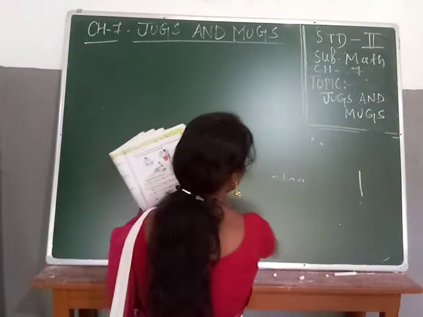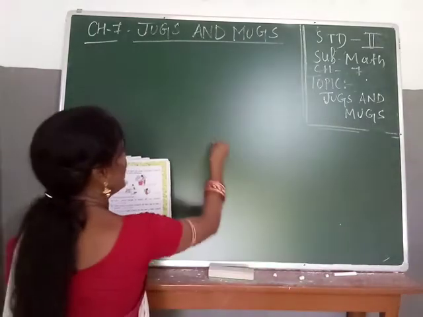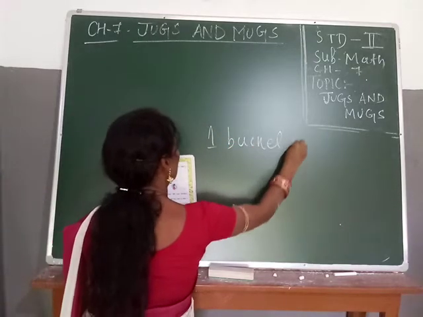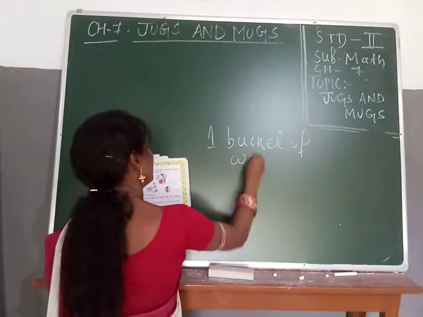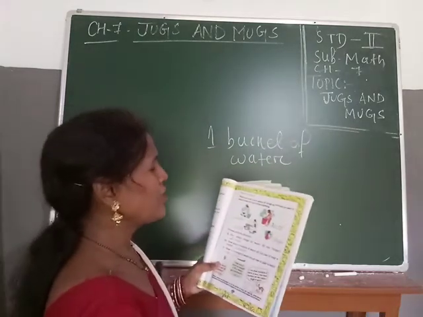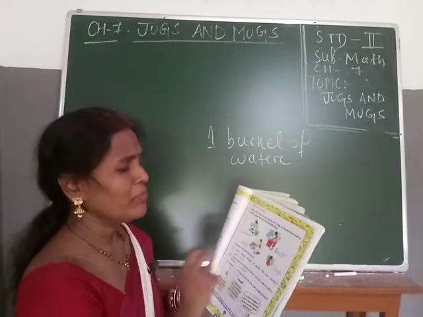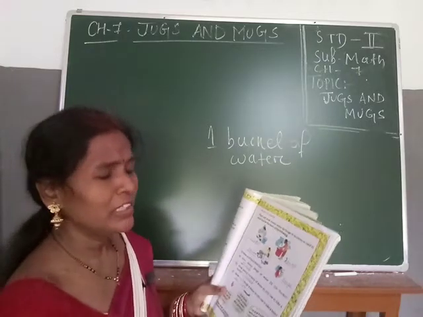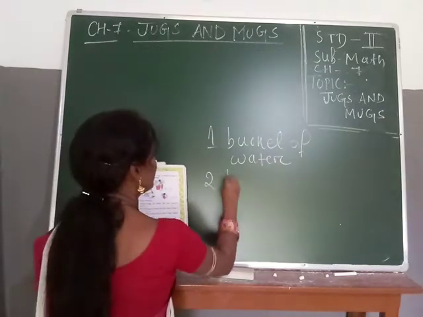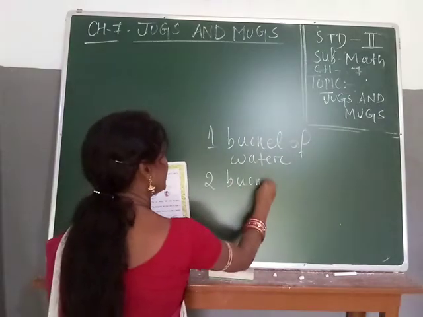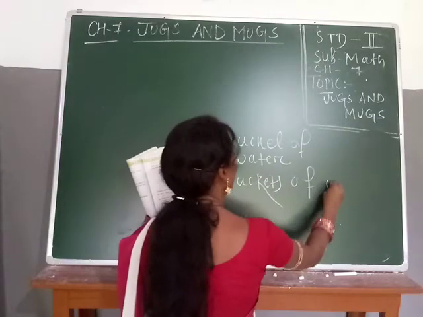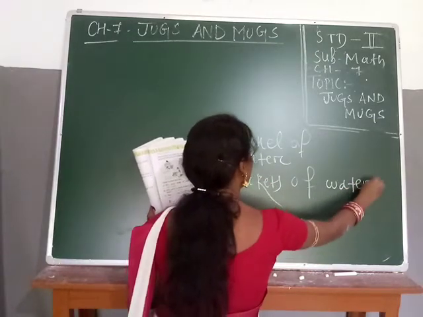Yes, that one is how many? You can write, that one is 1 bucket of water. Okay, 1 bucket of water. Second, how many buckets of water does the person need to wash clothes? Okay, so you can say that one is, yes, 2 buckets of water the person needs to